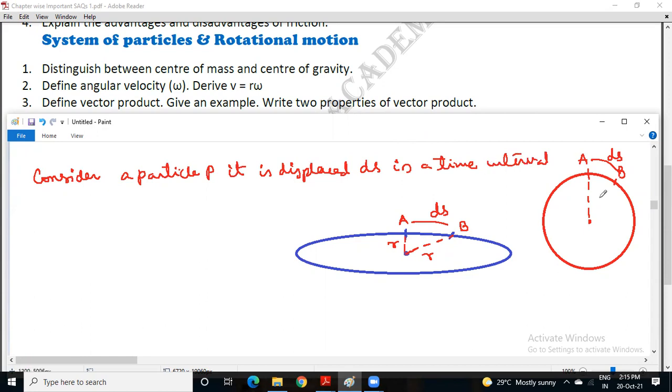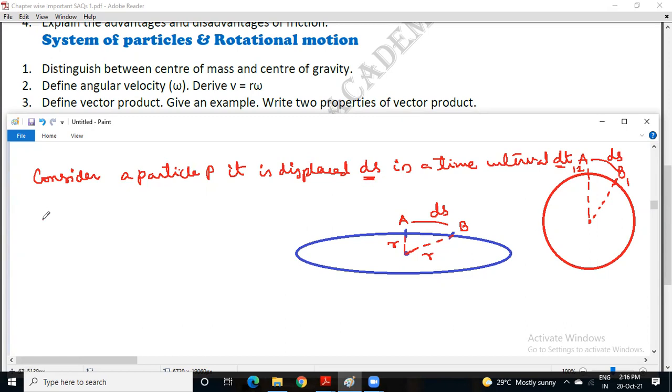If it is the seconds hand of a watch, say this is 12 o'clock and this is 1 o'clock, it comes to the 1 o'clock position in a time interval, let us say dt. So ds is the displacement in a time interval dt.